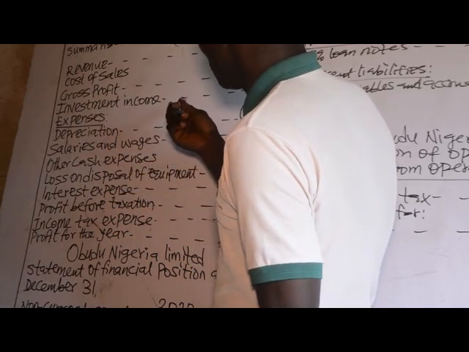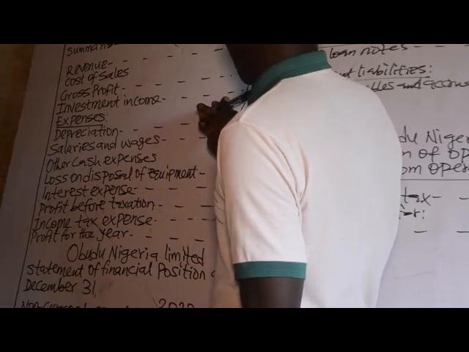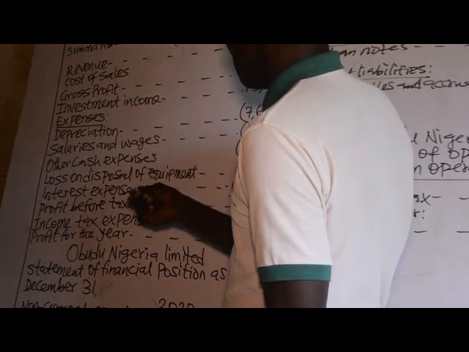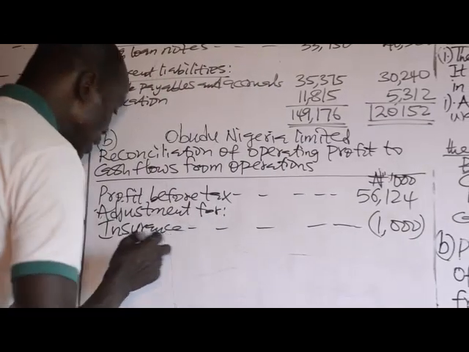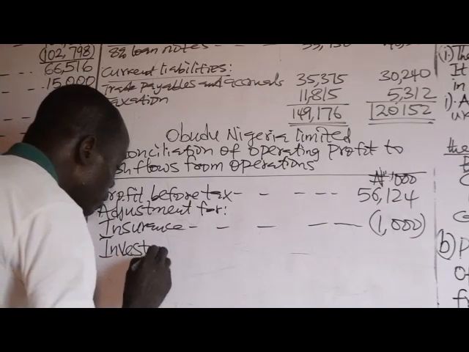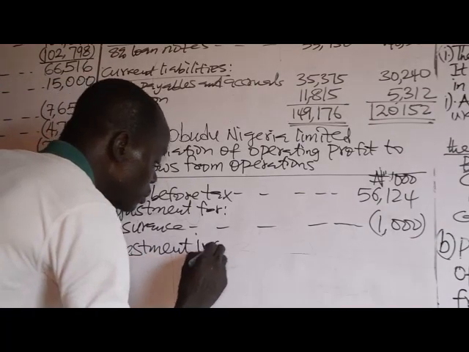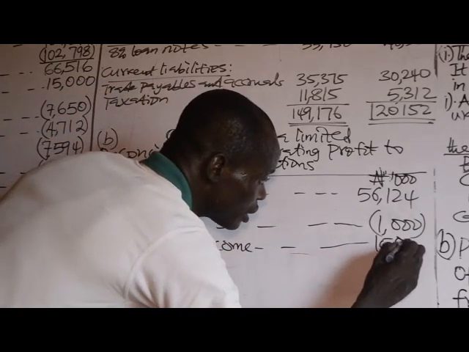Investment income is an investing activity. So, the income has led to increase in the profit before tax. So, we are going to deduct the investment income of 15,000.